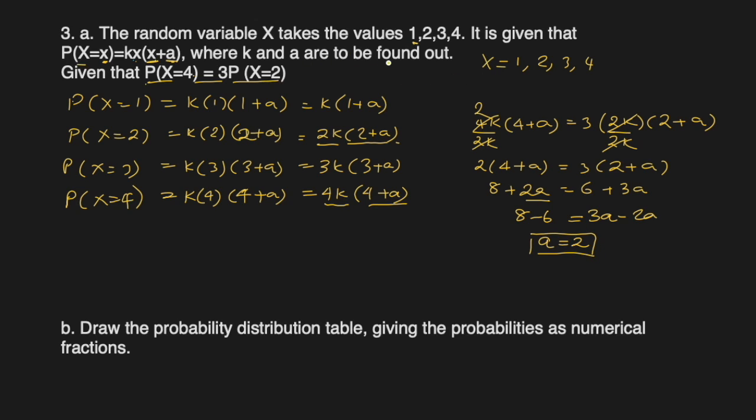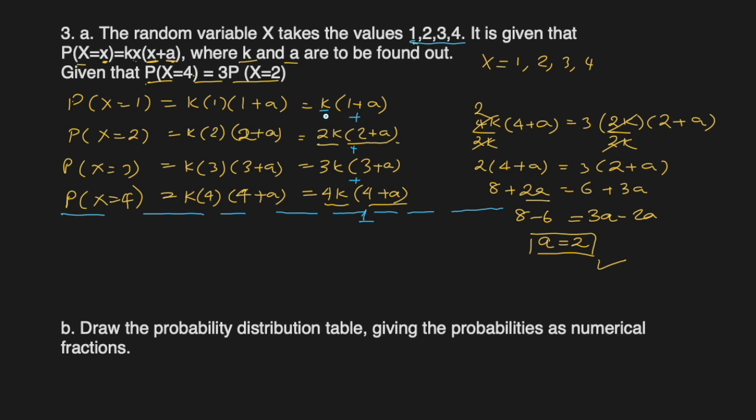And they said k and a are to be found out. So a is done. We are left with k. For k, what will we do? Let me use the fact that all probabilities in a situation add up to 1. That means if I add this and this, all 4 probabilities, because these are the only 4 possibilities of outcomes, their sum will be equal to 1, and that's what I'm going to do now.